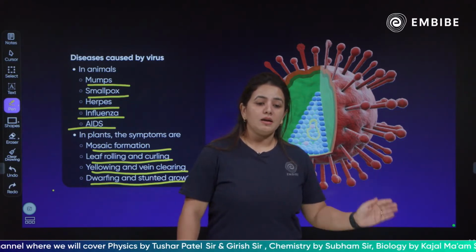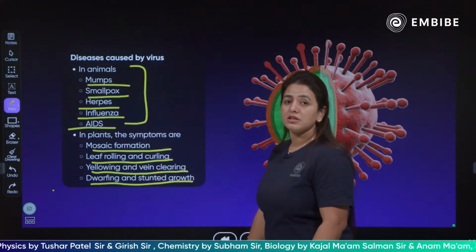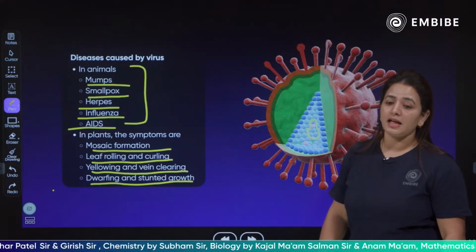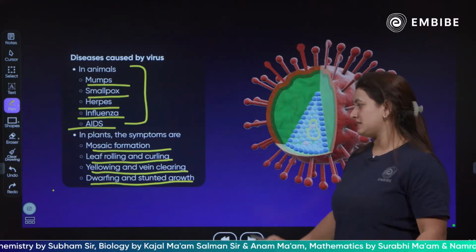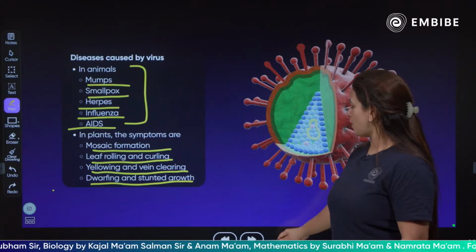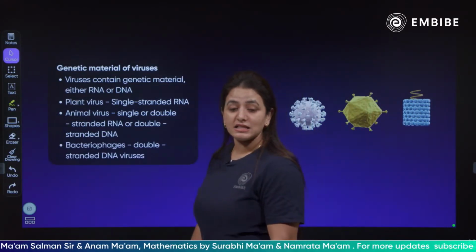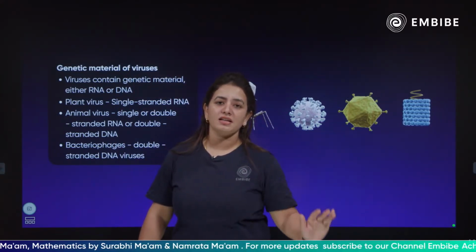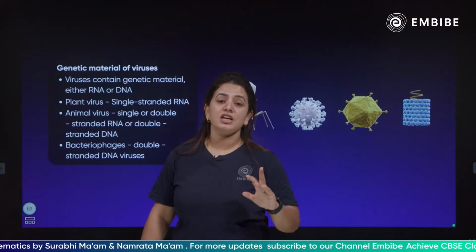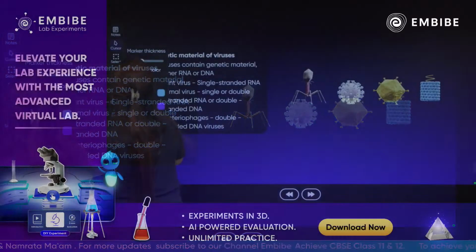Clear? Okay, but you know that these are major diseases which are caused in humans, which are very popular, and they can be life threatening diseases. Okay, moving forward, talking more about the viruses, children, the genetic material. Yes, that is the whole cause of the existence of the viruses, because they have this genetic material inside it. What is the genetic material of the viruses?